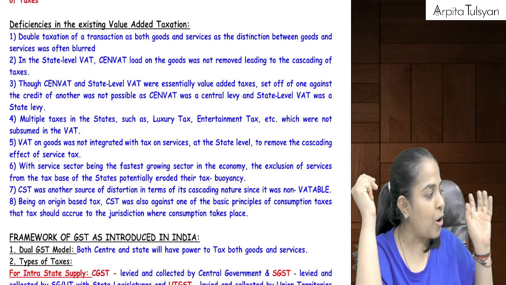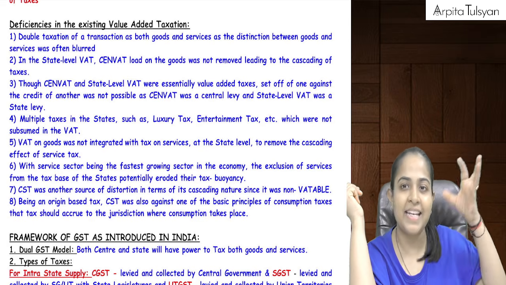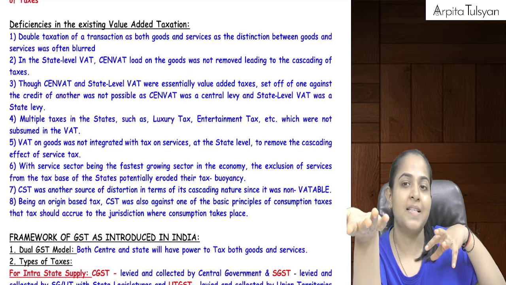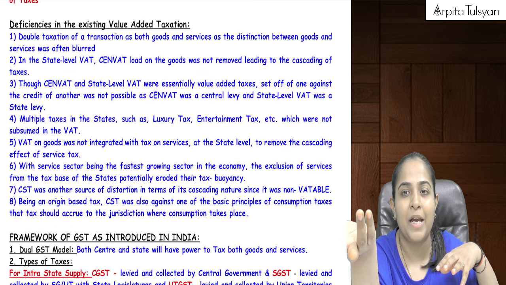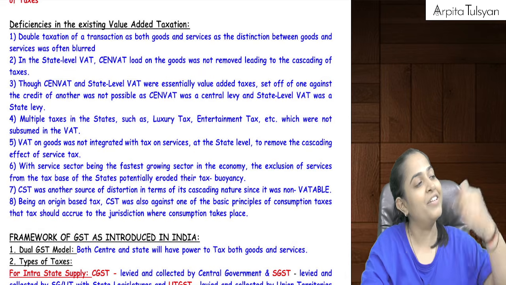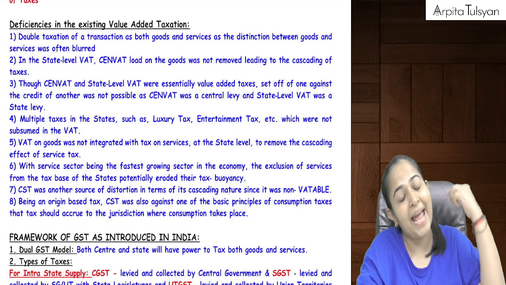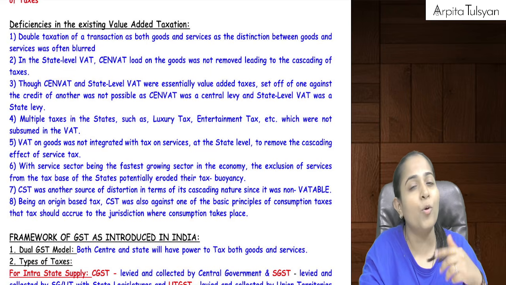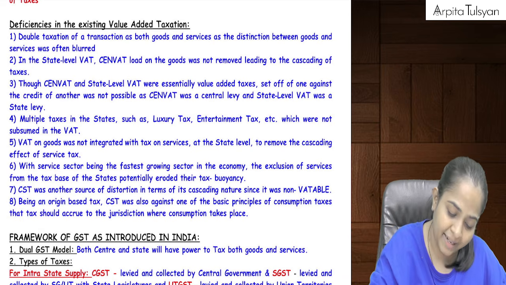Why? Because when I purchased the iPad, I would have paid GST. And while providing you the other services, GST is also payable at that time, so I can set off. Whatever GST was paid for the purchase of the iPad, I can set it off now. So there will be no multiple taxes, and no cascading effects happening now.